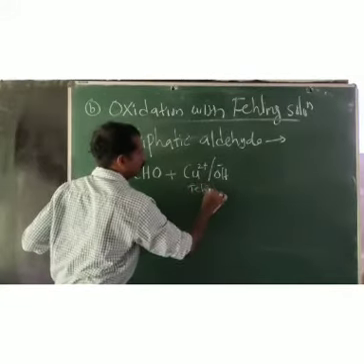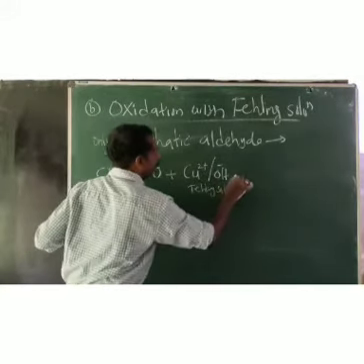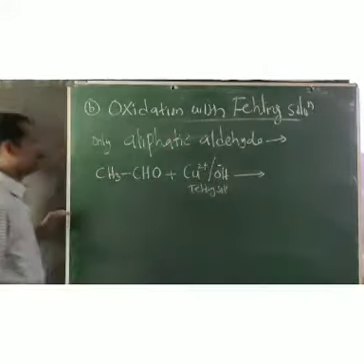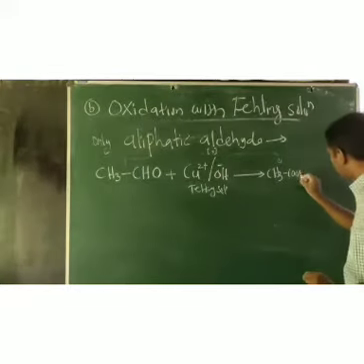This is Fehling's solution. On oxidation, as we discussed earlier, the aldehyde group will undergo oxidation. That means CH3CHO is oxidized to the corresponding carboxylic acid or carboxylate ion. What will we get? CH3COO minus, or you can write CH3COOH.